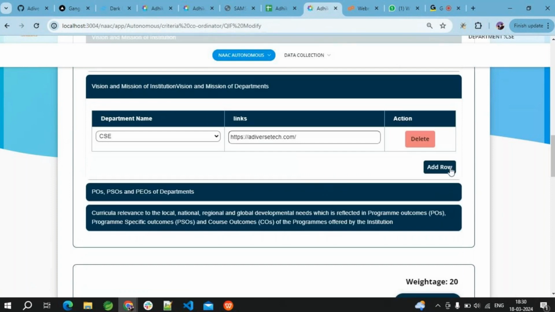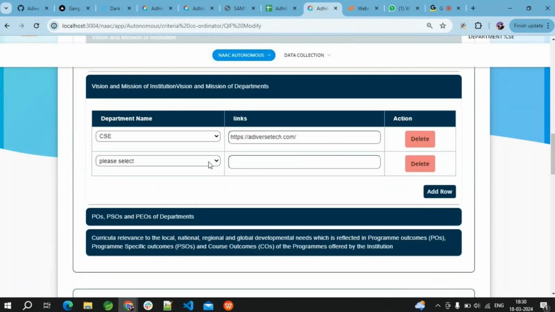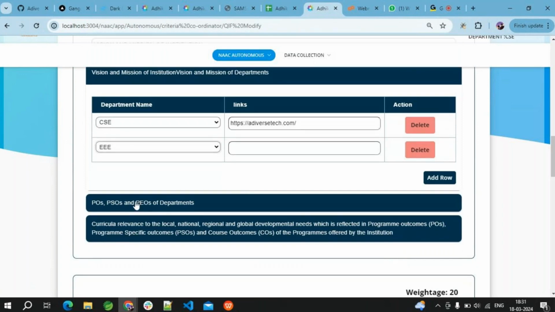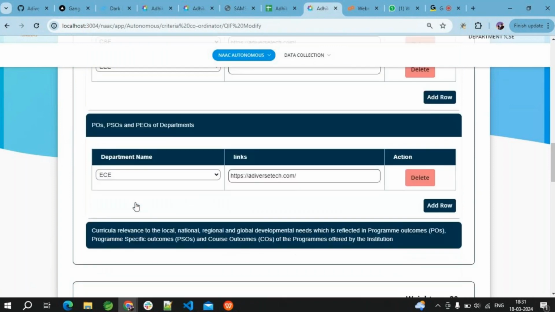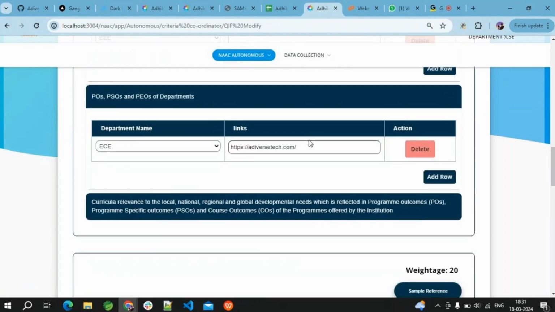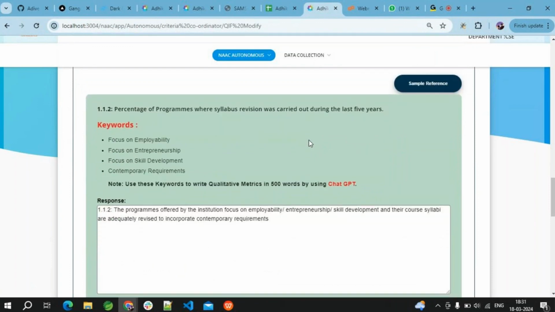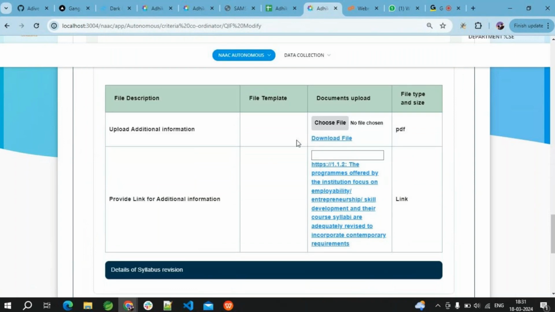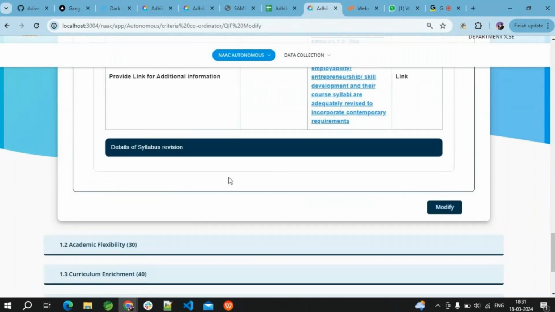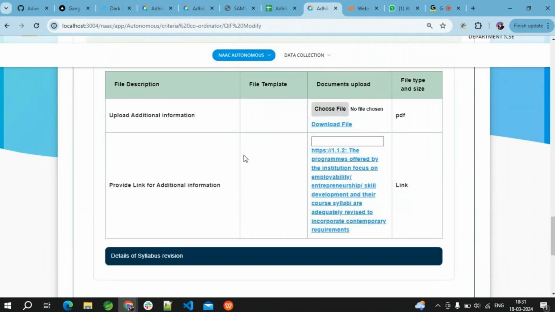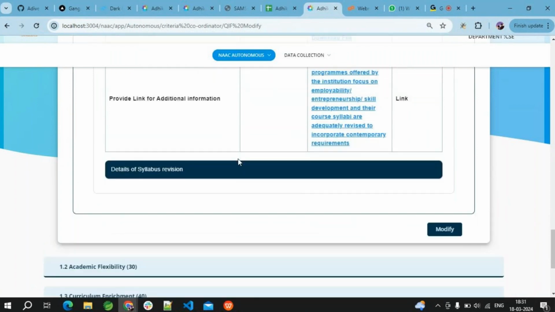It has an add row functionality, so we can declare n number of departments and define n number of URLs. These things will be portrayed on the website. Let me show you those things also. The next one is PO, PSO and all those things. If there is any document related to this, we can post it right over here. In the same way, everything related to this will appear. If we have any additional information, we can push it into the portal, and if there are any related URLs, we can push those as well.